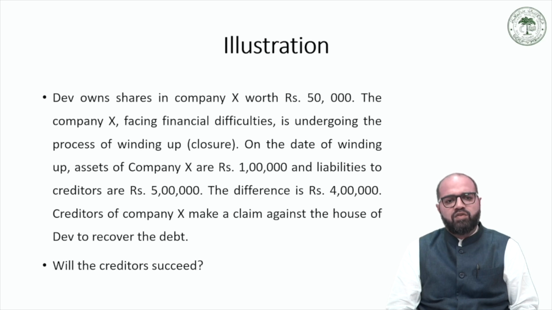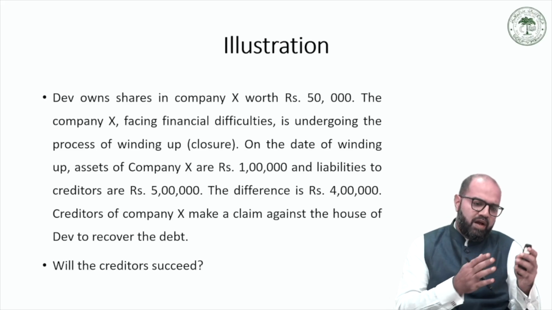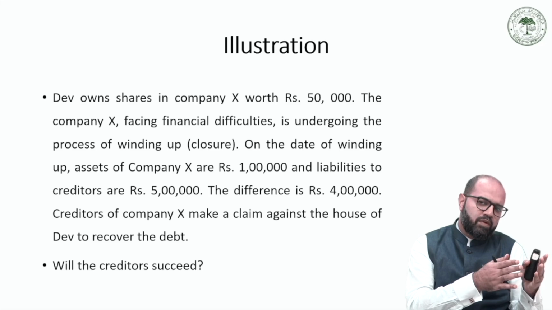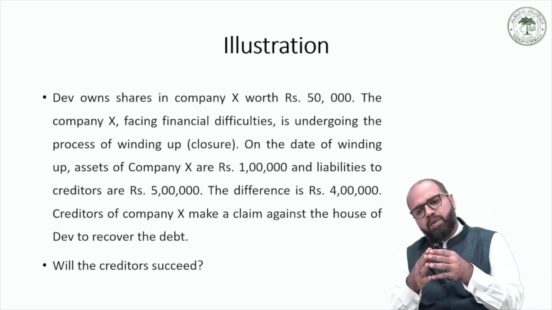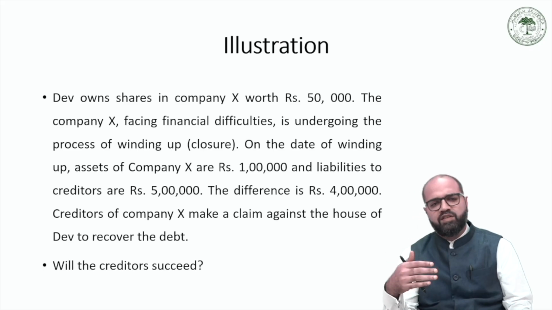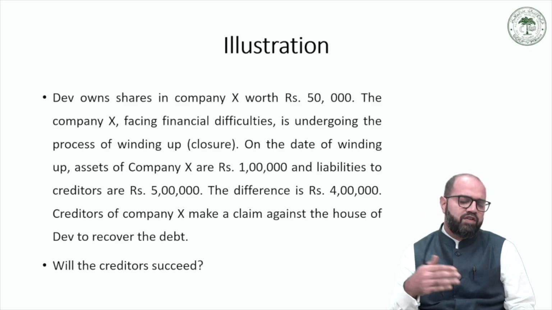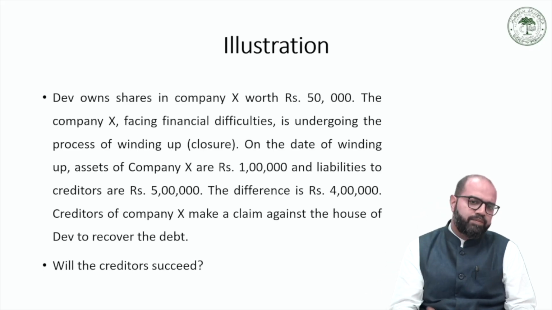Now the creditors of company X make a claim against the house of Dev to recover the debt. Their argument is that because the company is owned by Dev as a shareholder, the assets of the shareholder could also be made part of the recovery proceedings against the company of which that shareholder is the owner.